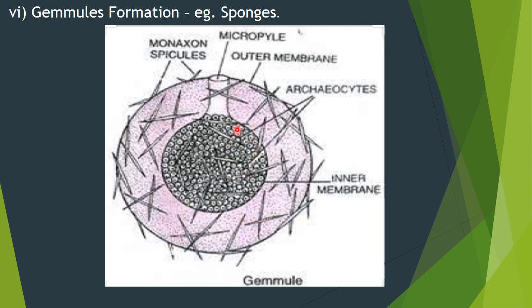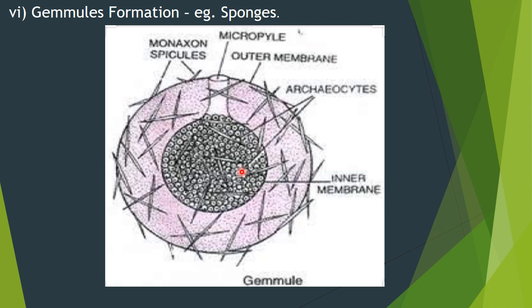During unfavorable climatic conditions, a number of gemmules, or internal buds, are formed inside the sponge body, and the parental body may get spoiled or disintegrated, but the gemmules will remain at the bottom of the pond or river, especially in freshwater sponges.